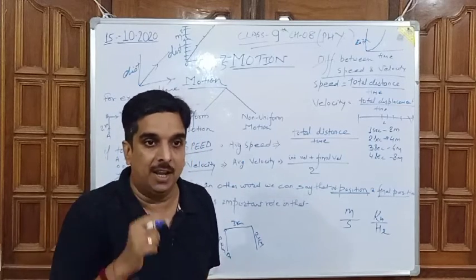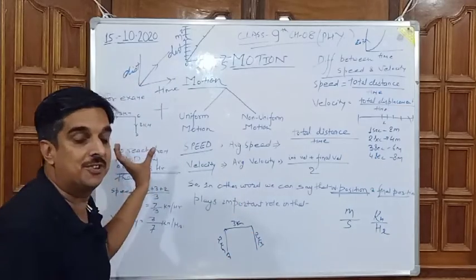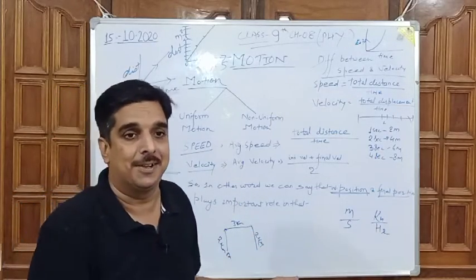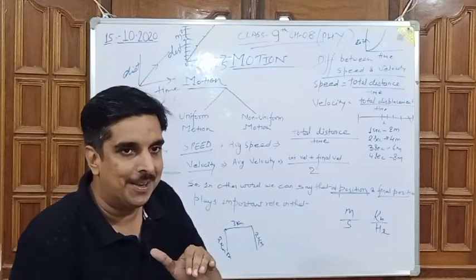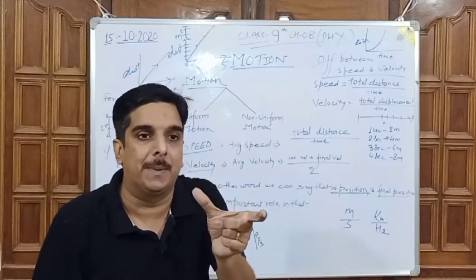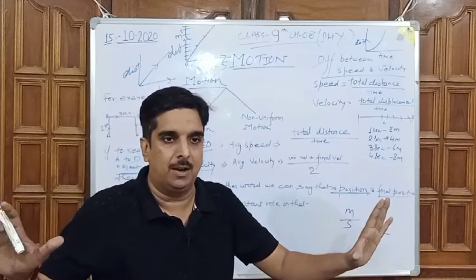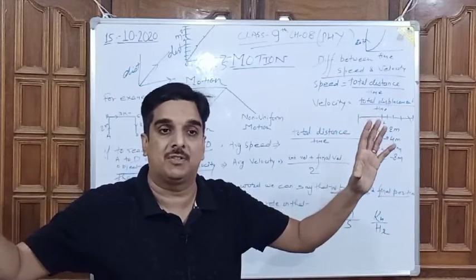And if the question comes after showing the picture, what is the velocity? Now, the definition of velocity is total displacement. Here we do not find the total traveled distance.